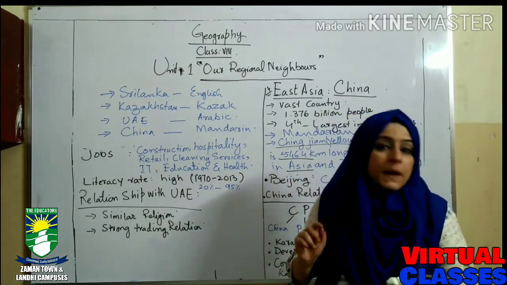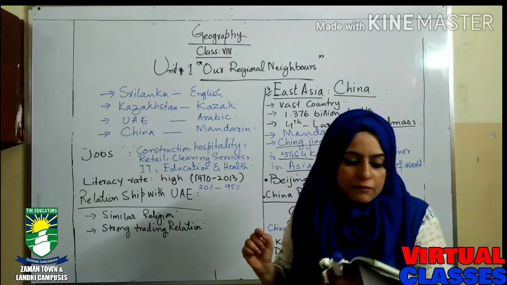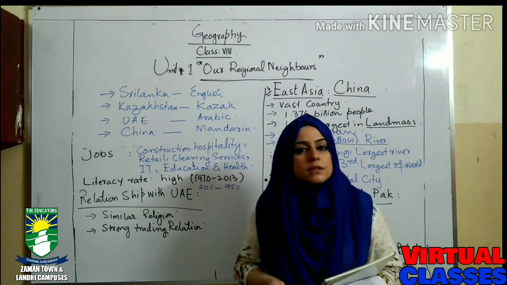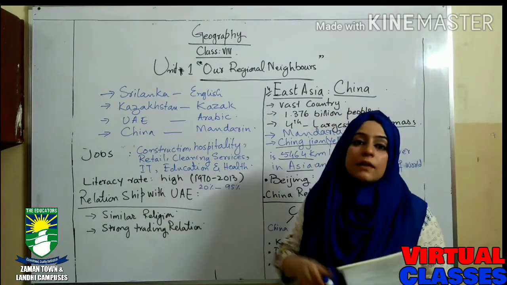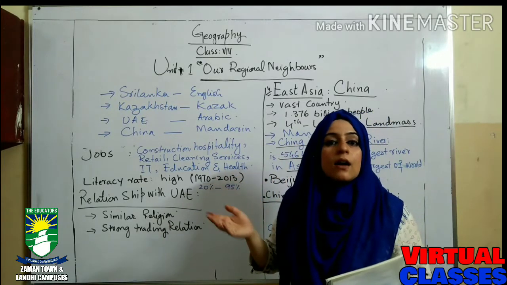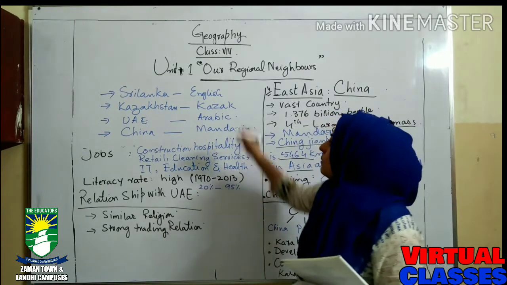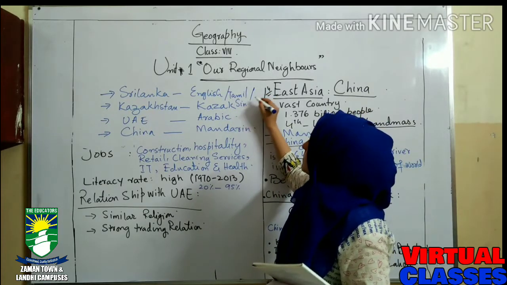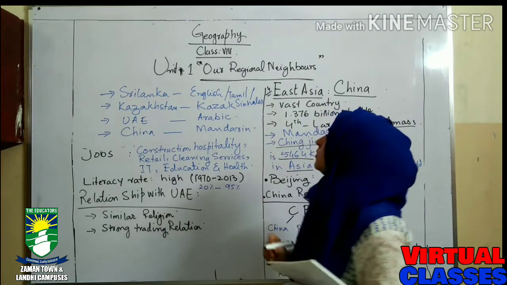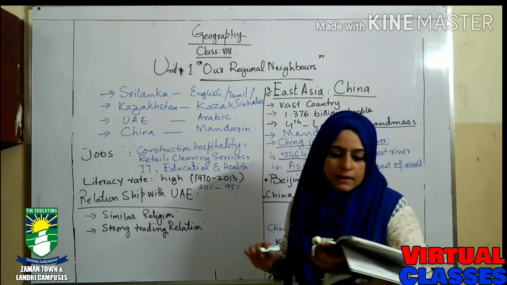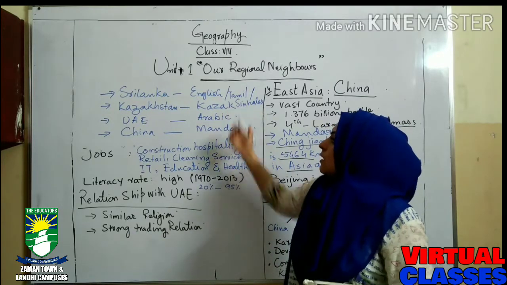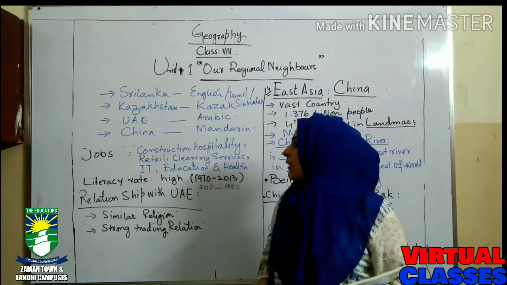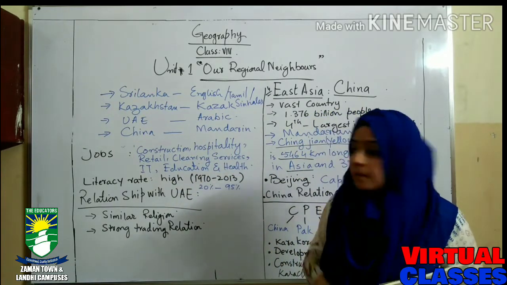Okay. Second part, part B. Name some of the other languages also spoken in these countries. It means what are the other languages being used in these countries? As we have learnt earlier, in Sri Lanka, what are the other languages there? Like Tamil and Sinhalese. Okay, Tamil and Sinhalese. And in Kazakhstan we have Kazakh. In UAE we have Arabic. In China we have Mandarin.